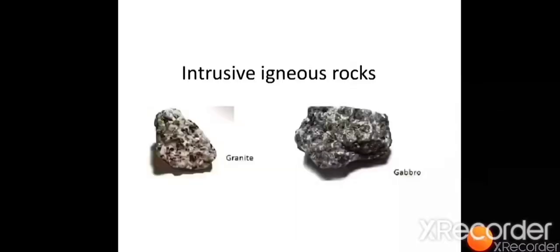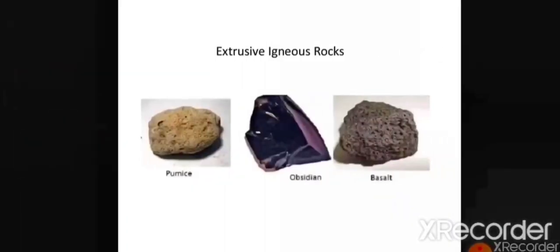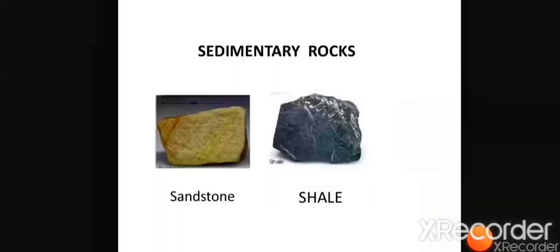Here are some examples of intrusive igneous rocks. These are, first one is granite, second one is gabbro. And here are some examples of extrusive igneous rocks. First one is pumice, second one is obsidian, third one is basalt. Now let us learn about the sedimentary rocks. Examples of sedimentary rocks are sandstone and shale.